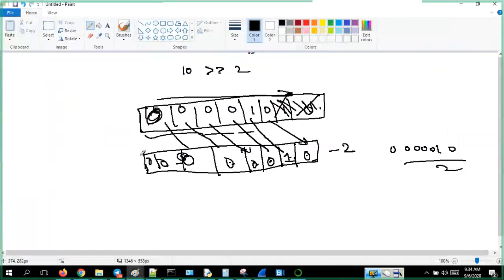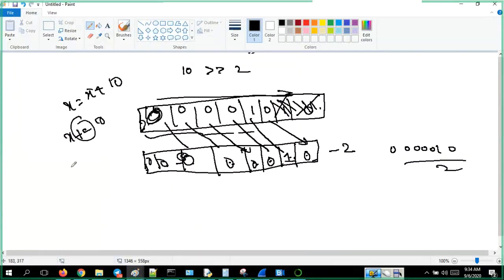Okay, and some assignment operators are there. I have explained the shift operators. Now the assignment operator: x is equal to x plus 10 is there, so you can write it as x plus is equal to 10.